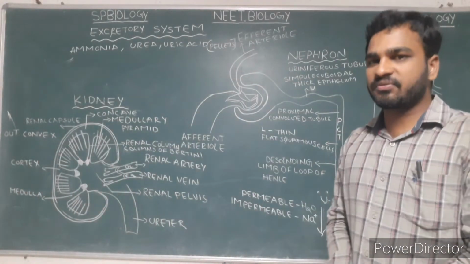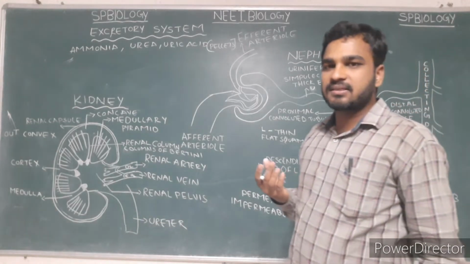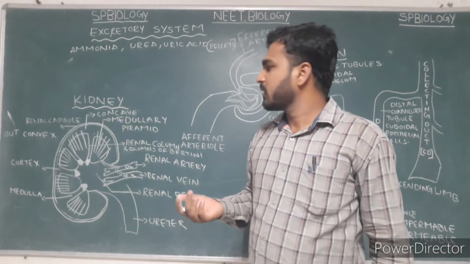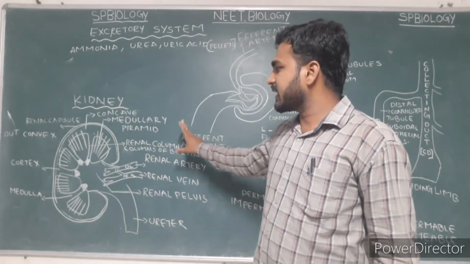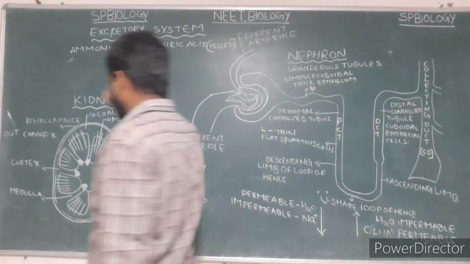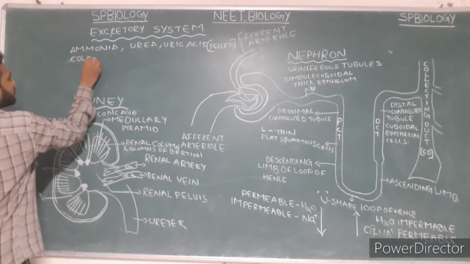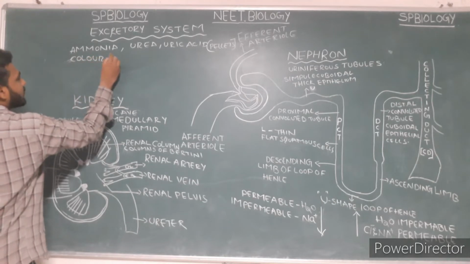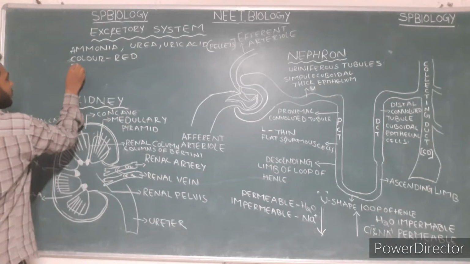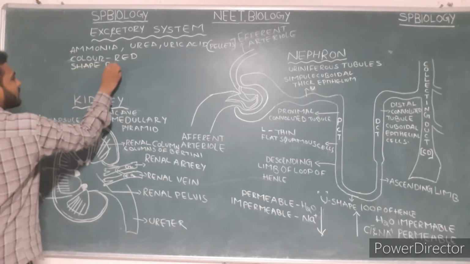In human beings, waste materials are excreted in the form of urine. Mainly we need to discuss the structure of the kidney. The kidney is reddish brown in color and bean shaped.